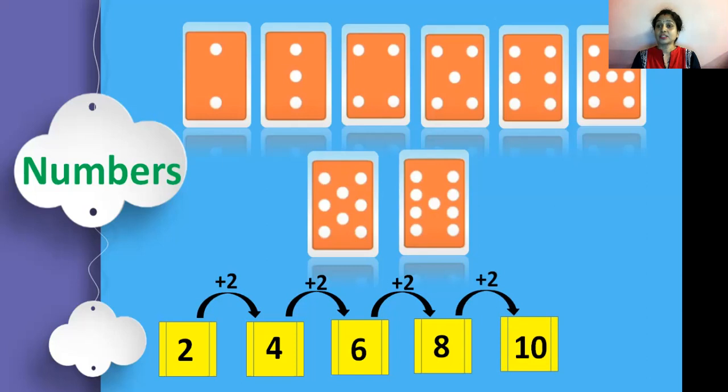We get 10. Okay? Now, for the next box, what do we have to repeat? Our pattern, that is addition of 2. If you have 10 and you add 2 to it, then you will get 12. So this is called number pattern, where we are repeating plus 2 again and again. What do we call it? Number pattern.